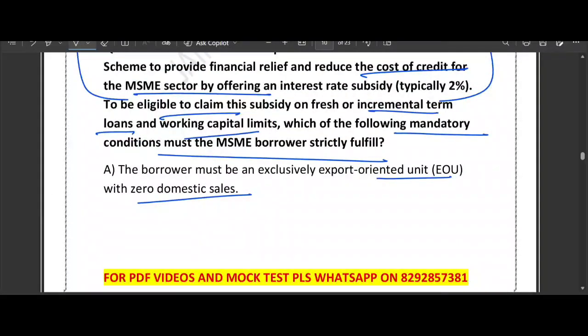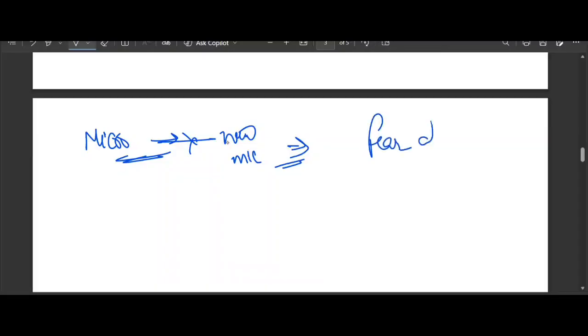Imagine there is a micro business owner who is afraid to buy a new machine. He does not want to buy a new machine. Why? Because if that machine makes the business too successful, they might become a small enterprise and lose all the special micro category government subsidy and benefit. This is called fear of growing. Think about it. This is also happening, right? If they buy the machine and the business becomes successful, they might jump to the small category and lose all the benefits they are getting as a micro business.